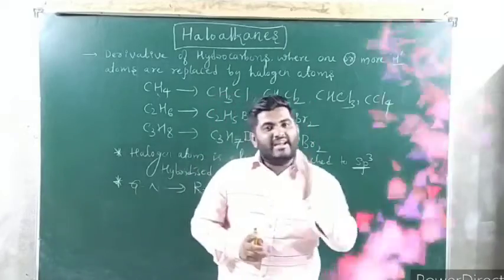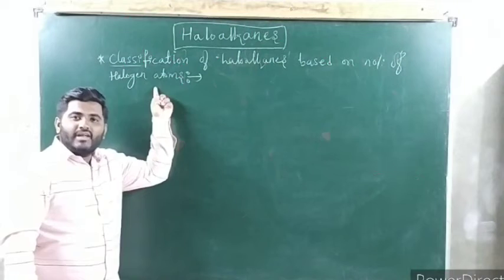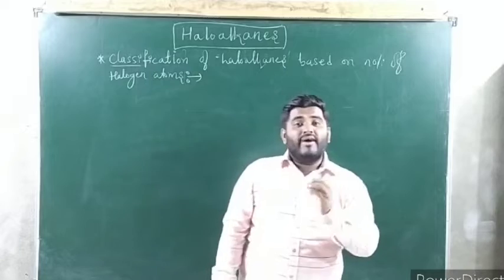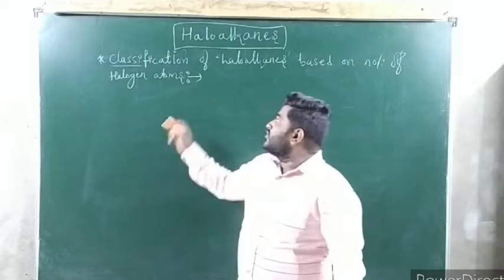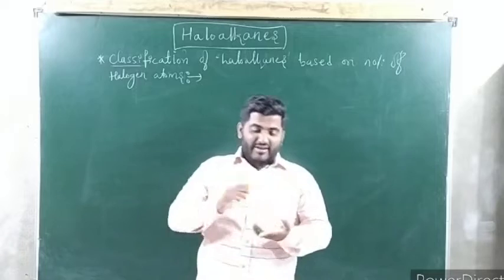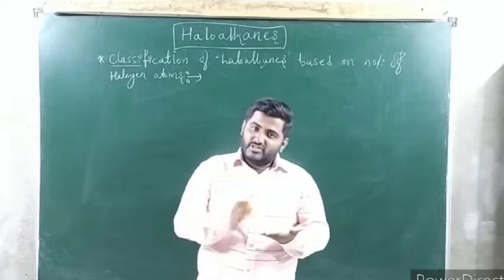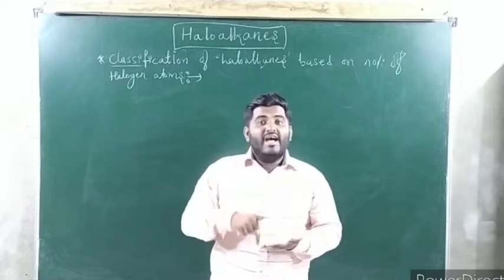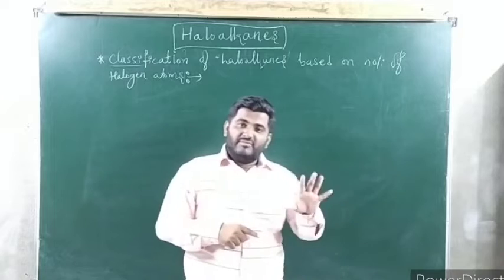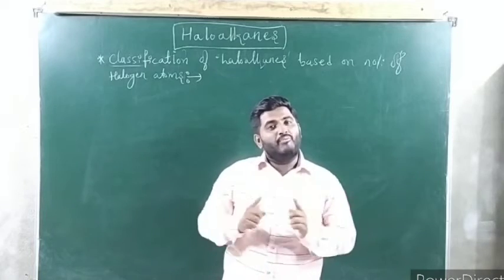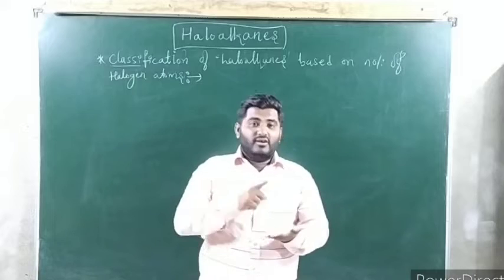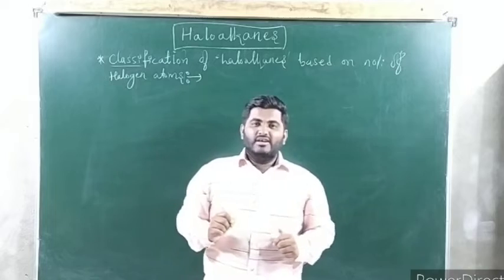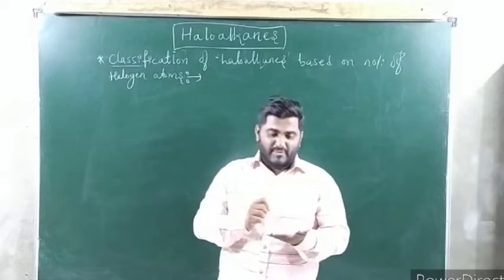Now we'll talk about the classification. Next concept is classification of haloalkanes based on number of halogen atoms. Before going to that, whatever I am telling, just take pen and paper and go on writing it. Make notes. I will explain both in-text questions as well as comparative parts. After the finish of the chapter theory, I am going to solve the comparative too. While listening only, just go on writing it, so that simultaneously we will prepare notes also, right?